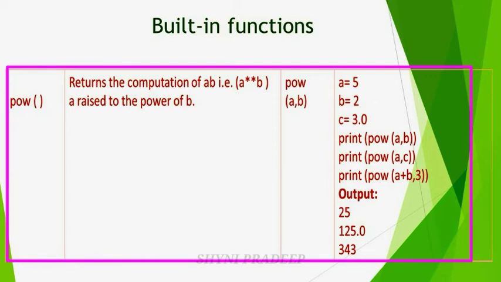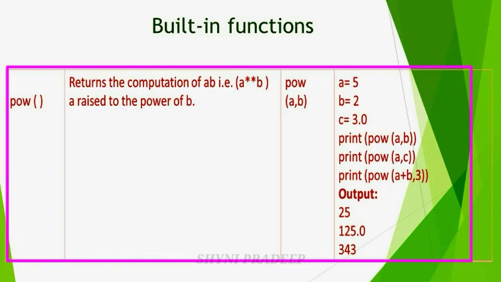Example, a is equal to 5, b is equal to 2, c is equal to 3.0, and print power of a comma b. Now you have to find out the power of a comma b, which means a power b. a means 5, b means 2. So 5 power 2 means 25. So you will get the output 25.